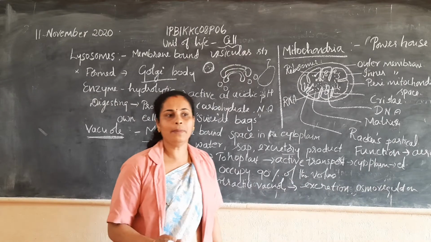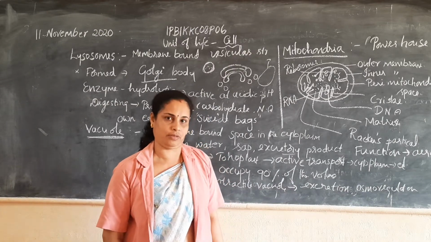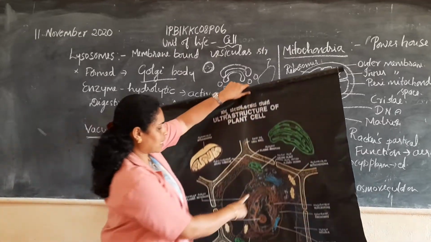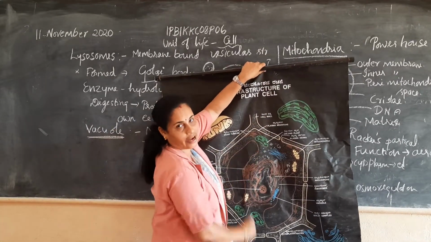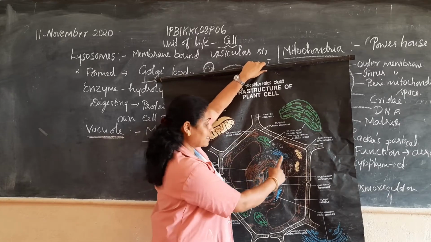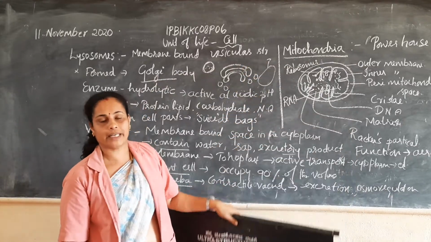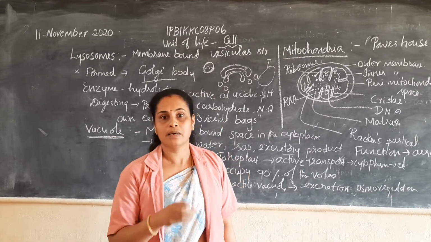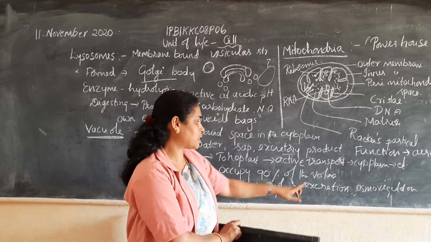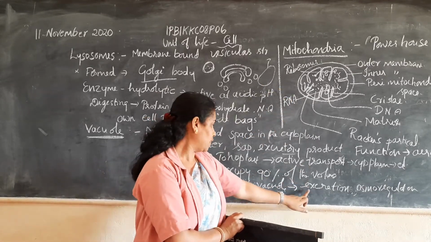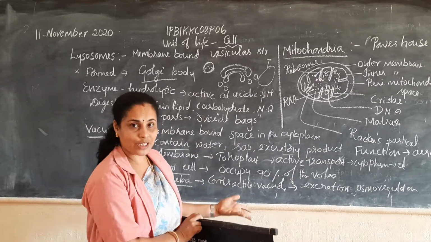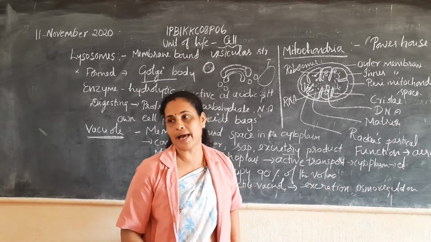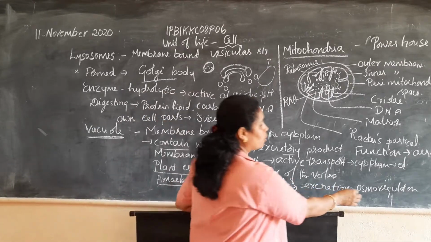Whereas in the case of the animal cell, small vacuoles are found. Then in the case of amoeba, the vacuole is called a contractile vacuole. They are involved in excretion and osmoregulation. Excretion is nothing but removal of waste substances from the cell. It also removes excess water or maintains the water balance, which is called osmoregulation.